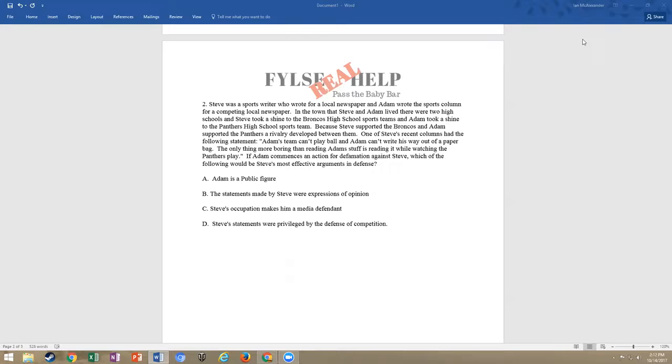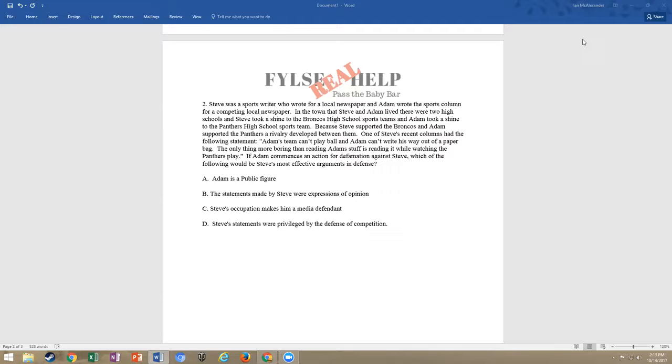Well, we do know that sometimes whether you're a public figure or a public official is going to come into play, right? But clearly here in this fact pattern, what we have is an expression of an opinion. And when you're looking at expressions of opinion, it's important to remember that if a reasonable person would believe these to be facts, then we could be looking at a defamation action.